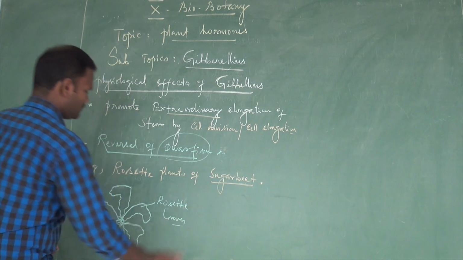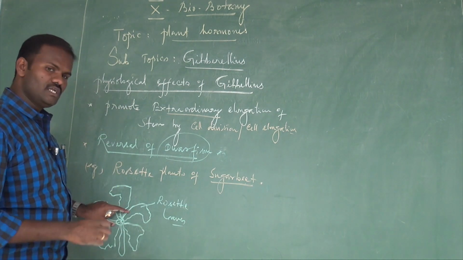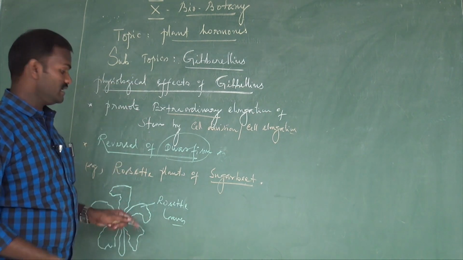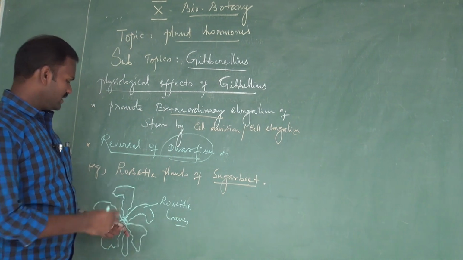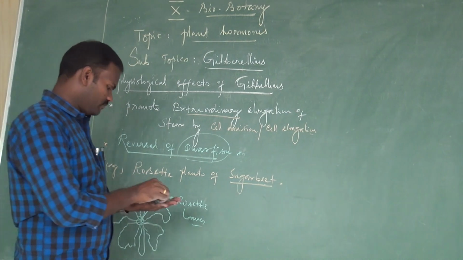Rosette leaves. But these very much reduced leaves exhibit excessive internodal elongation when they are treated with gibberellic acids. This sudden elongation of stem followed by flowering is called bolting.